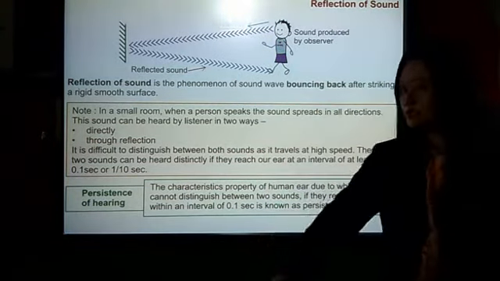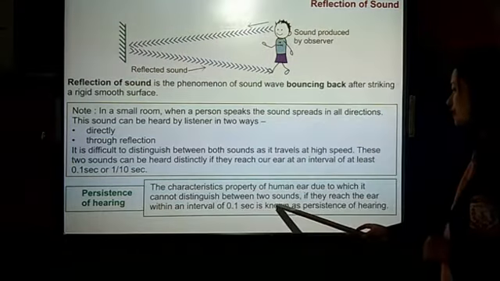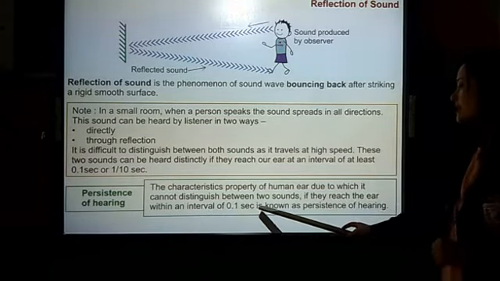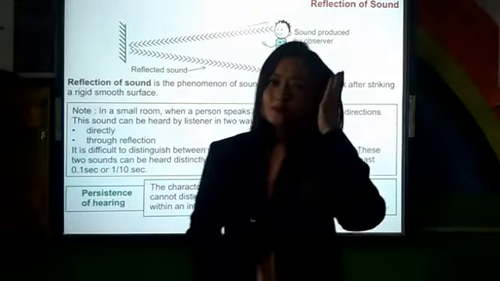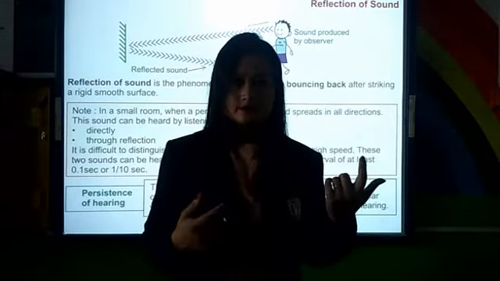The characteristic property of the human ear due to which it cannot distinguish between two sounds if they reach the ear within an interval of 0.1 second is known as persistence of hearing. This is why, with people who talk very fast, we don't understand their words. I talk very fast, so most of my friends say that I need to slow down, and I think I need to slow down here as well. So people who talk very fast, you don't understand them very well, isn't it?